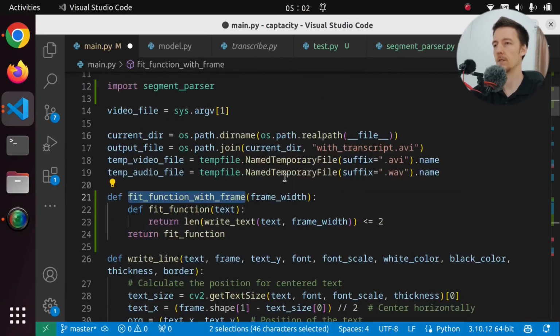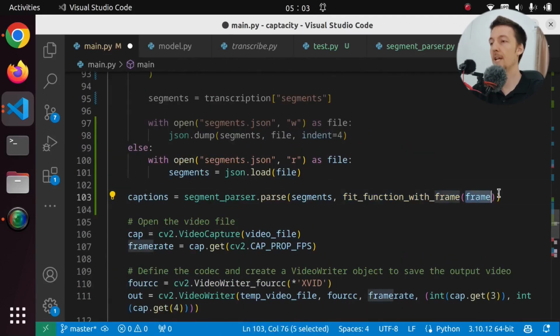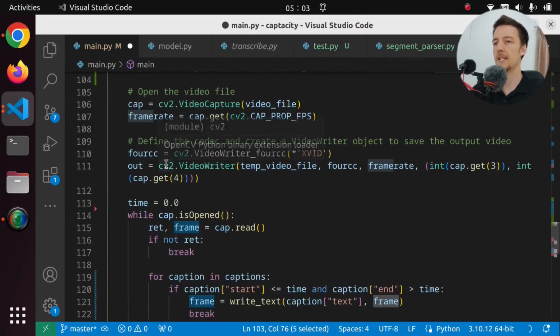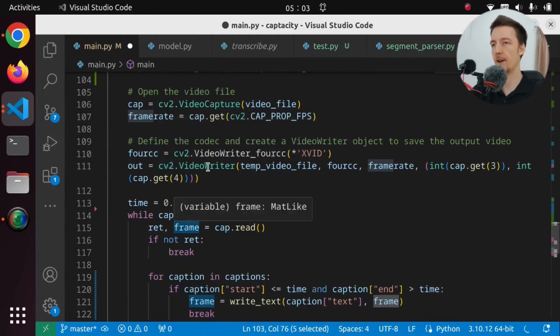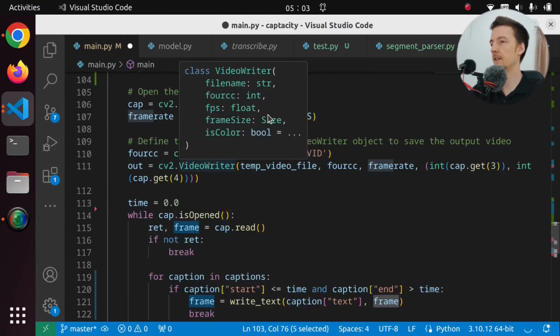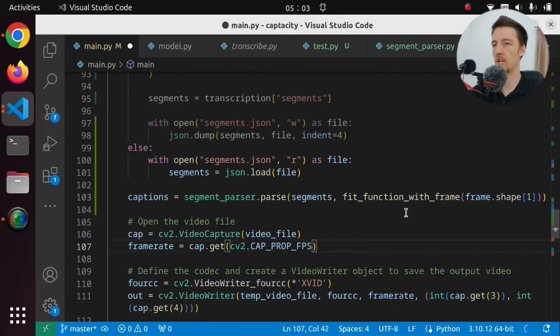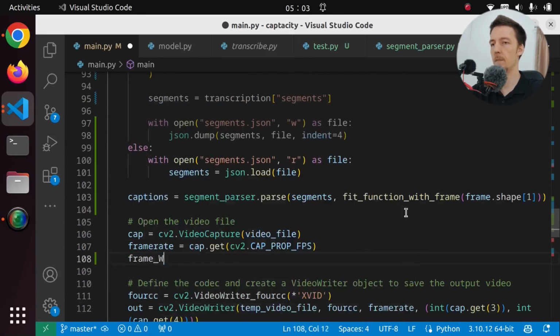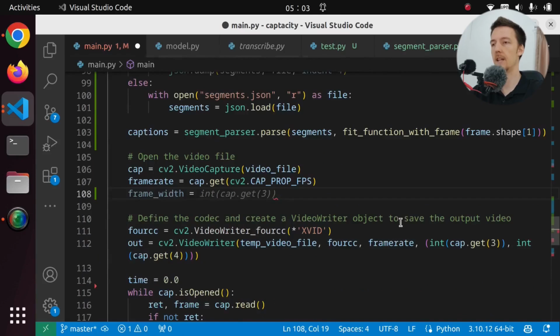And let's call this fit function with frame, whatever. But we have to get the shape index 1. But we don't have this yet. But can we get the size before we get the frame? Well, we have frame size here. So I'm guessing that we can do something like frame width is that.